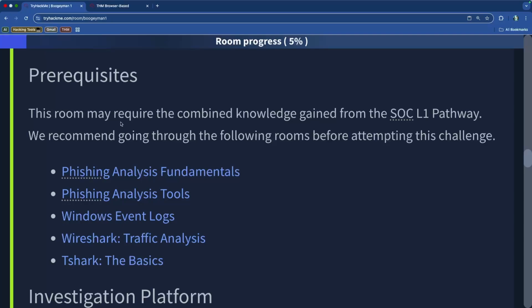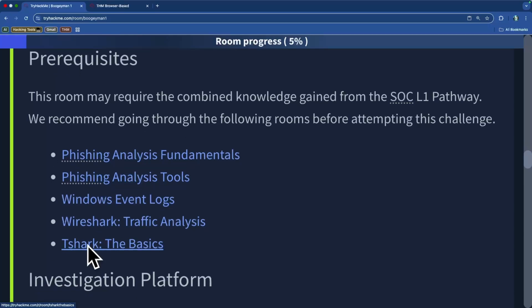The prerequisites are that we need to know the basics of phishing and phishing analysis tools. And of course, Windows event logs, Wireshark traffic analysis, and T-Shark, which is the command line equivalent of Wireshark. For the most part, it actually has a lot of the functionalities that Wireshark does, with a few limitations, but you can essentially use T-Shark in the command line to quickly analyze traffic inside of a PCAP file, or even capture traffic if you wanted to. So very, very powerful series of tools that we have here.